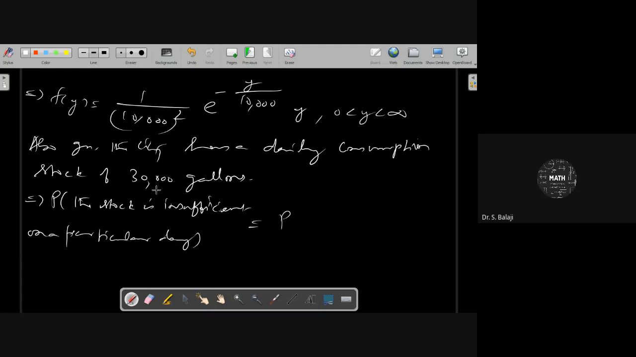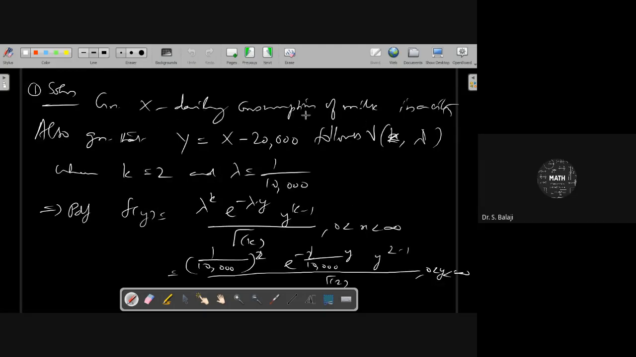The city already has a daily consumption stock of 30,000 gallons. Therefore the stock is insufficient on a particular day means that the consumption is more than 30,000 only. Can we use X here? The daily consumption of milk in a city is represented as X. Therefore, we can use that consumption is more than 30,000. Now, that X can be arrived from this Y.